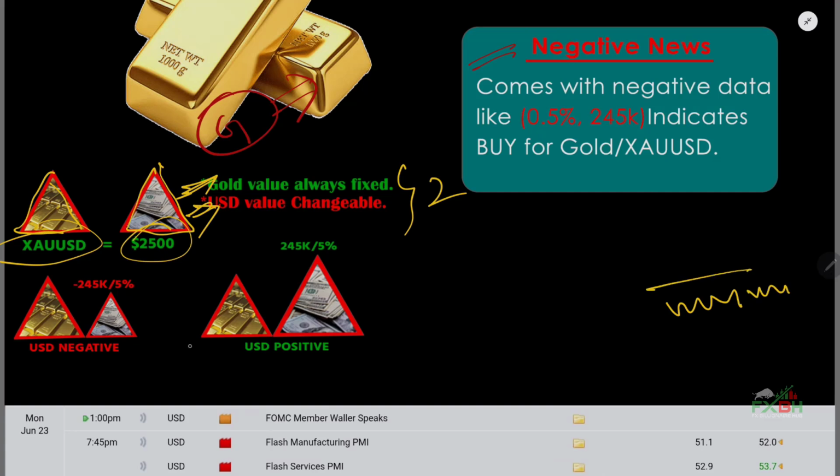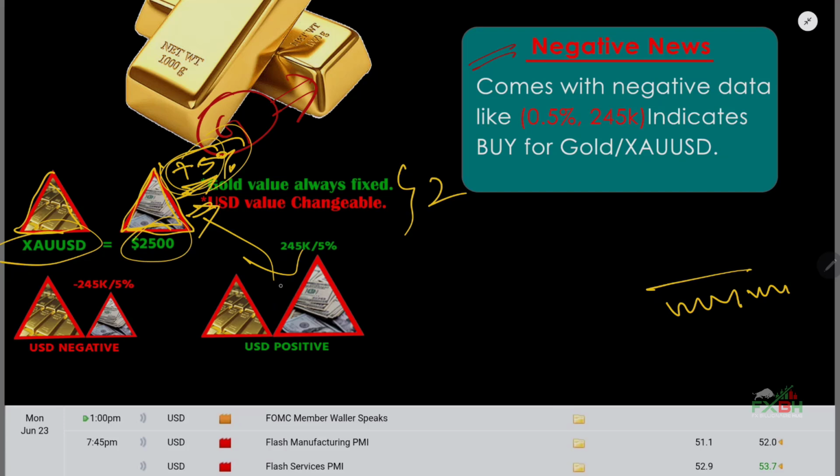If USD news comes with plus 5% data, that means we will add 5% to the United States dollar, so this is 5% bigger than the previous one.